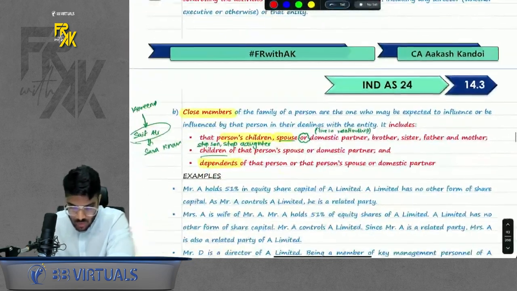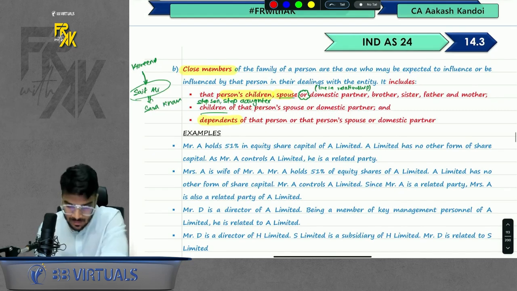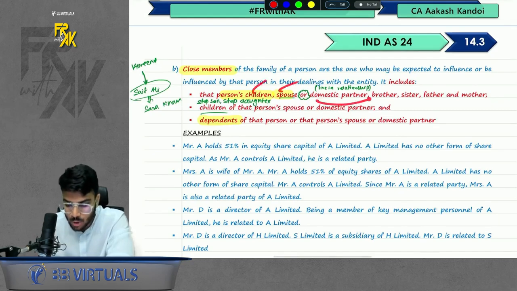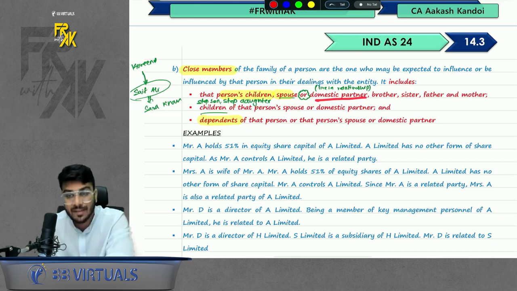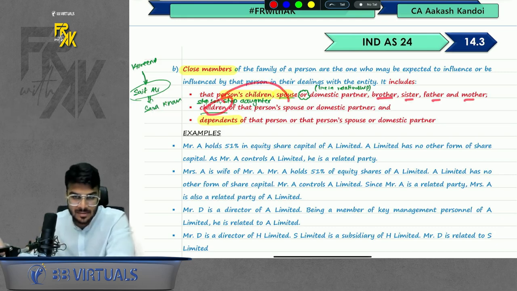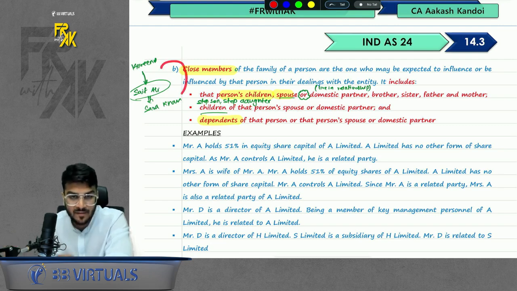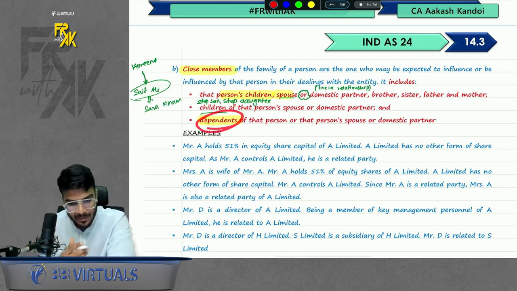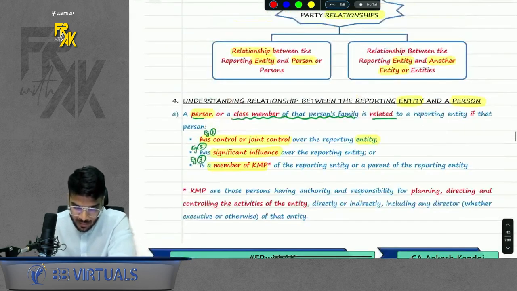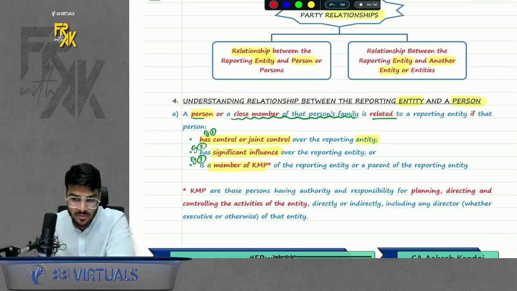Now the question is, who all will be covered in close member? Simple. Your children, your spouse, or your domestic partner. Domestic partner means if you are staying with someone but not married, so live-in relationship basically. Brother, sister, mother, father. Children of that person's spouse or domestic partner. Sometimes you might have married someone who already has a son or daughter, so your stepson and stepdaughter are also covered. And all your dependents are covered. So basically if you are related to someone, your close members are also related to someone.